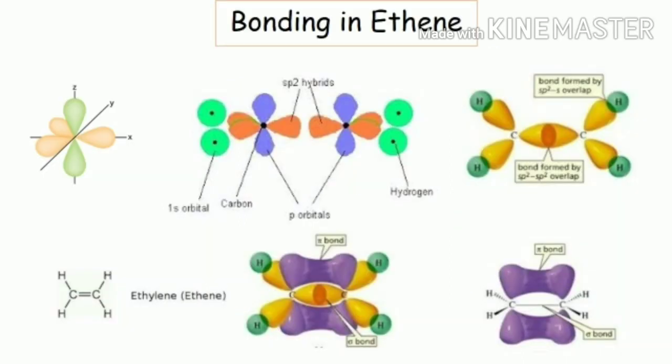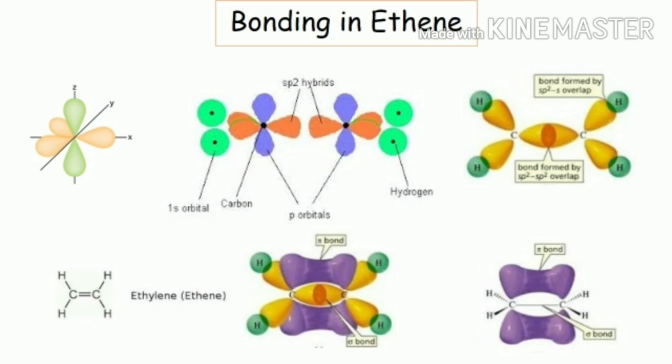To understand this, let us check the bonding in alkene. Consider the ethene molecule. Both carbons in ethene are sp2 hybridized. That means each carbon has three sp2 hybrid orbitals and one unhybridized p orbital. One of the sp2 orbitals of both carbons is used to form the carbon-carbon sigma bond.